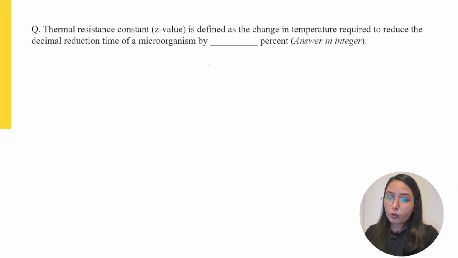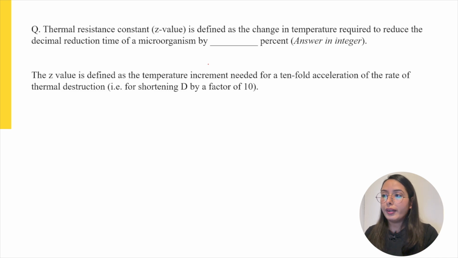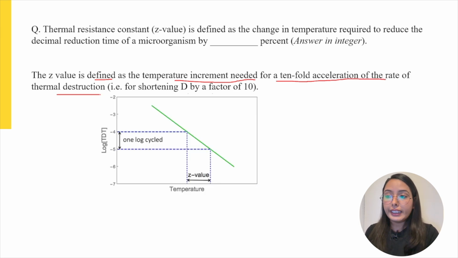Z value is defined as the temperature increase needed for a 10-fold acceleration of the rate of thermal destruction, that is, the shortening of D value by a factor of 10.